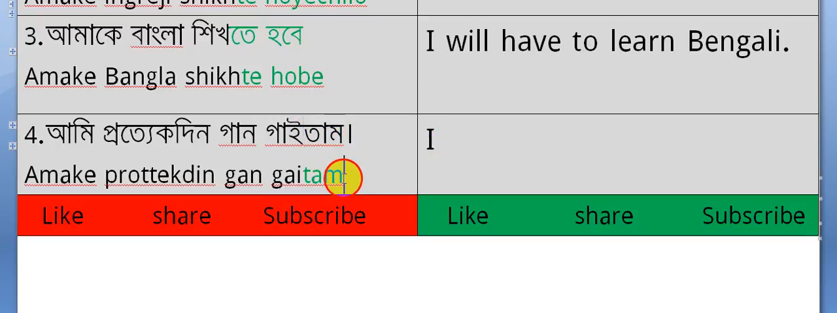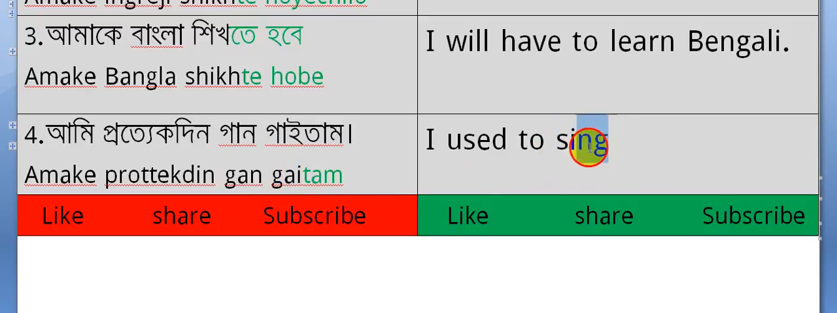If you get "tam" at the end of "gaitam," meaning singing, then you will have to use "used to" before the verb. So what is the verb? "Gai" means "gan gawa," "ami gan gai." "Gai" means "sing," which we call "gan gawa" in Bengali. So "ami gan gaitam." "Tam" means "used to." Look here: for "tam," I have put "used to" before the verb. "Sing" means "gai."